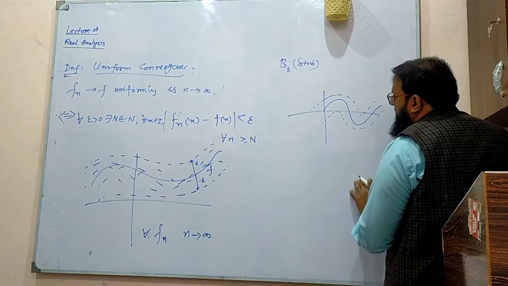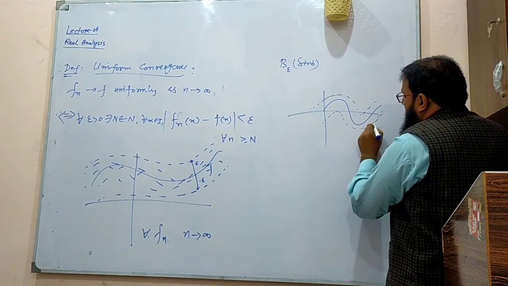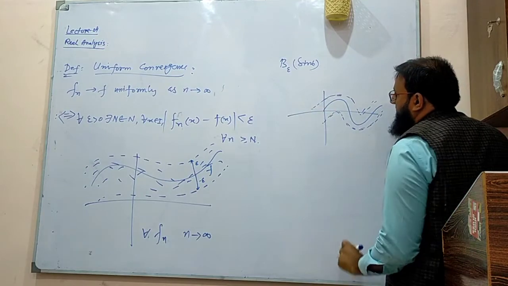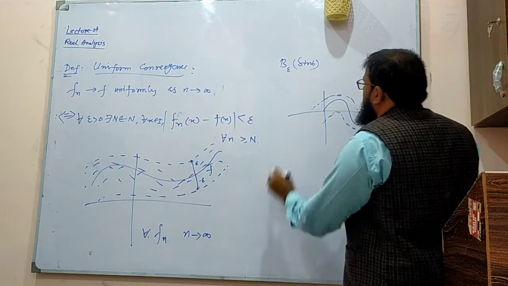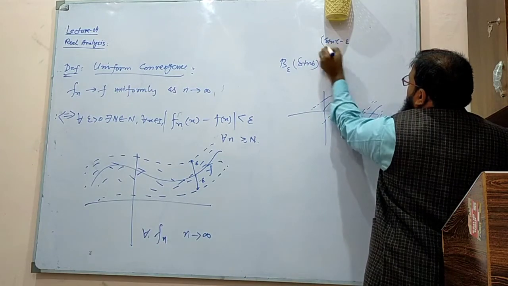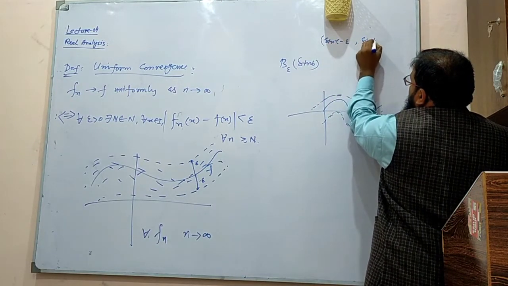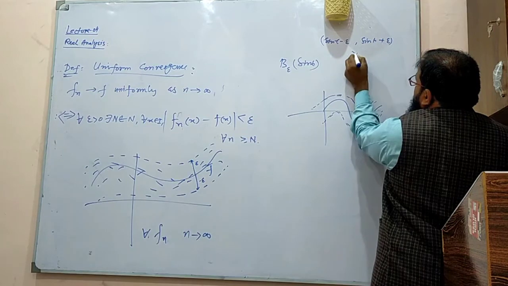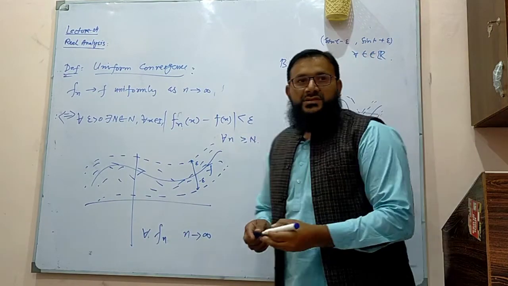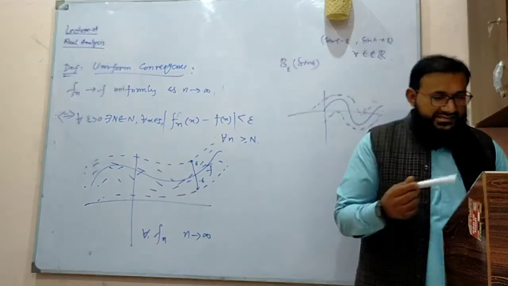And we can also discuss the values for this particular thing. I think that would be sine t minus epsilon and sine t plus epsilon for all t. So this is the epsilon ball around sine t.